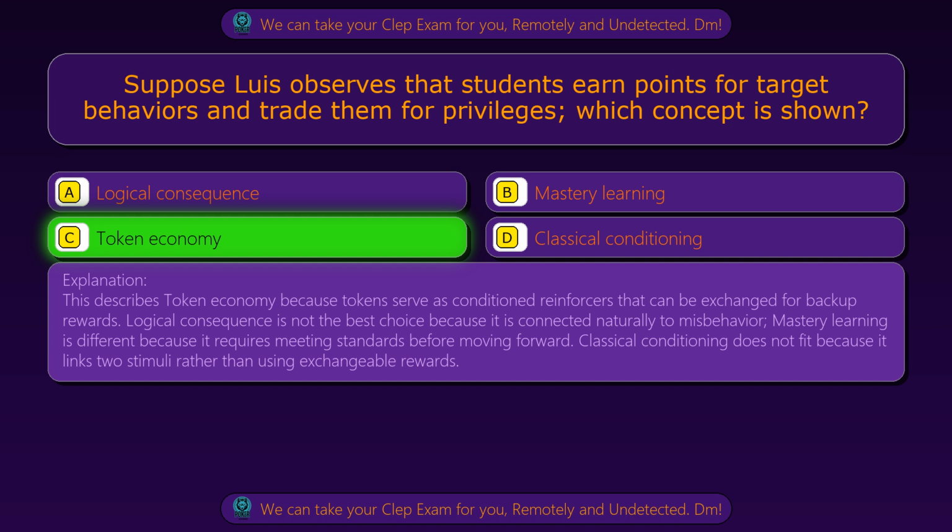Logical consequence is not the best choice because it is connected naturally to misbehavior. Mastery learning is different because it requires meeting standards before moving forward. Classical conditioning does not fit because it links two stimuli rather than using exchangeable rewards.